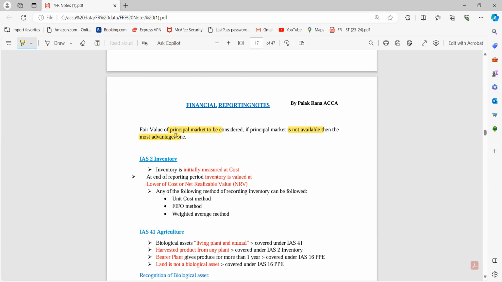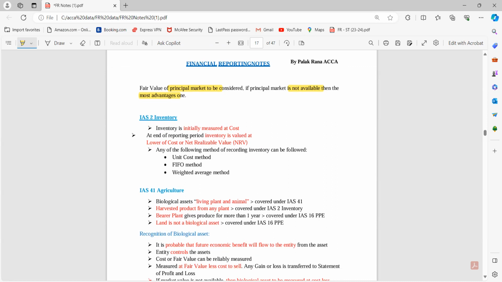Now we have one more easy standard, that is IAS 2 Inventory. So they are talking about the closing inventory. So yes, initial measurement is always at cost. Cost के regarding भी हम previous standards में पढ़ चुके हैं that वो सारे खर्चे जो कि उस transaction को उस present location और condition में लेके आने के लिए, वो सारे खर्चे हमने include करने हैं.